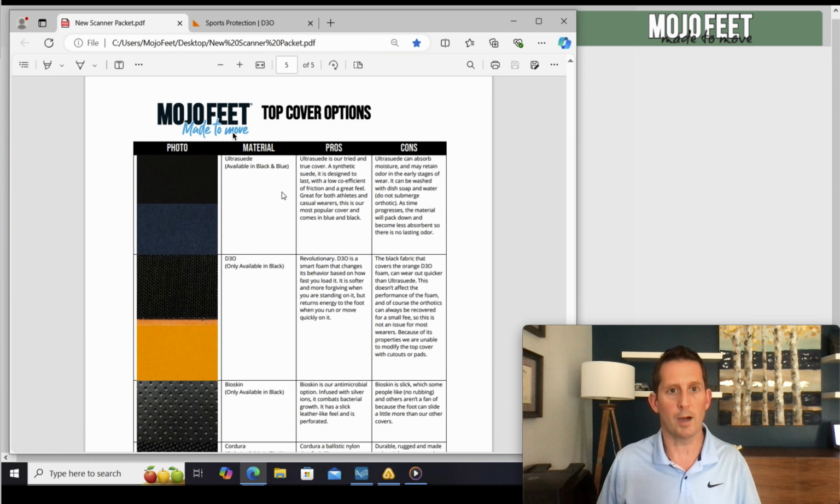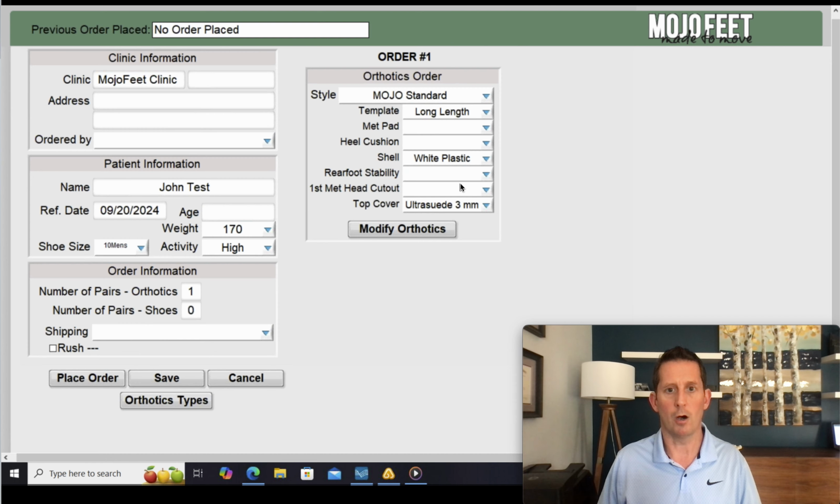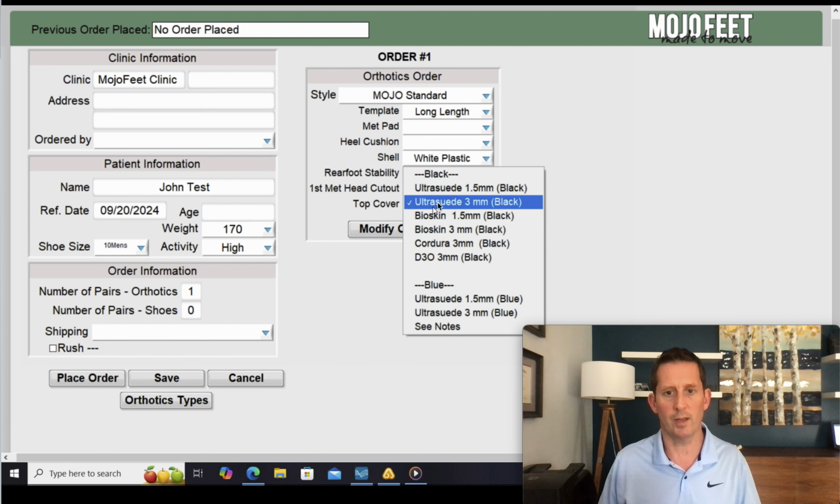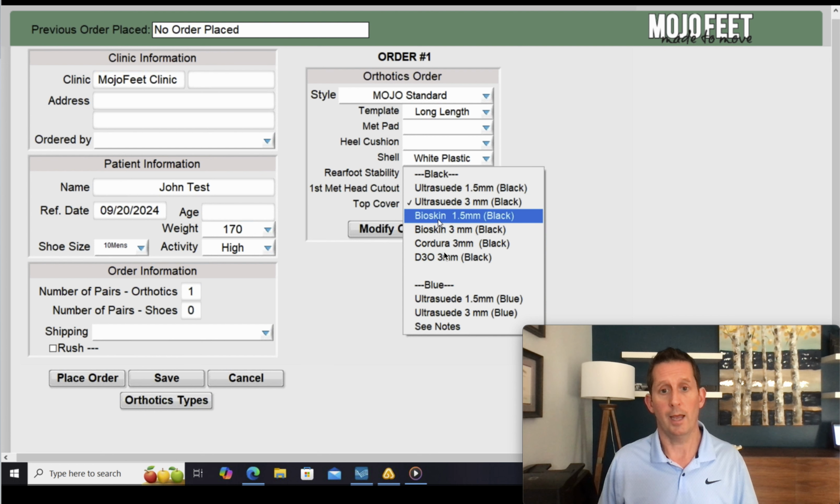So if I bring up our new scanner packet, again, we have the pros and cons of all the Mojo top covers. I'm not going to go through each individual one on this video. I will tell you that Ultra Suede is one of our bulletproof top covers. That's why it's the default. When you select Mojo Standard, it defaults to that. Generally, your decision is going to be between Ultra Suede and D3O, which is the 3 millimeter down here.